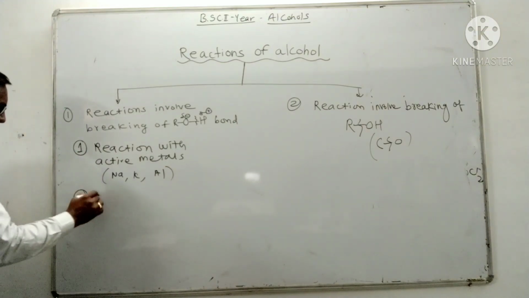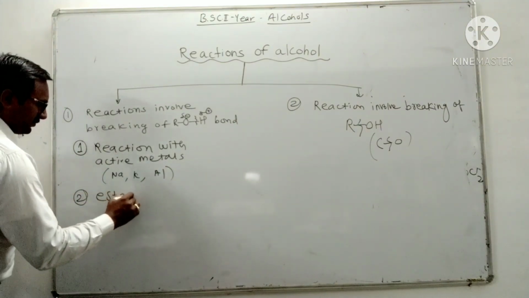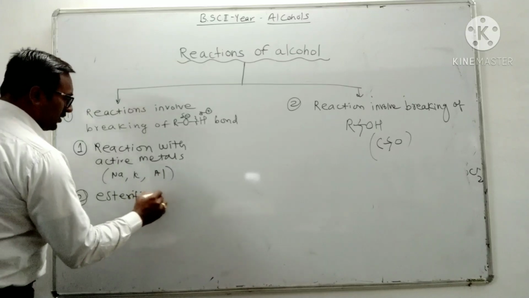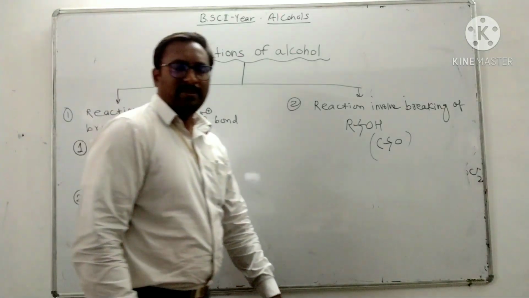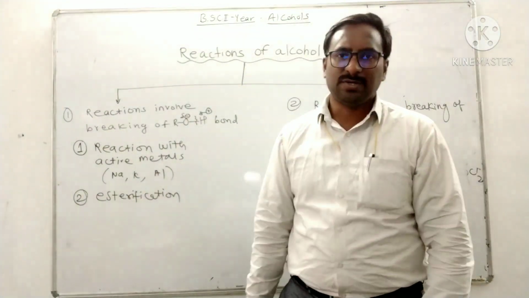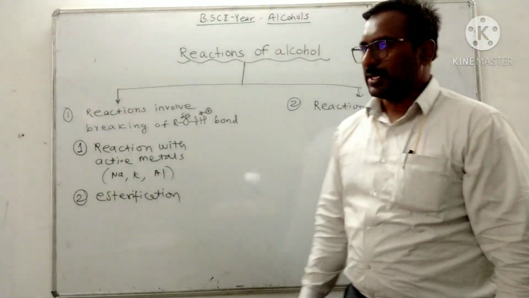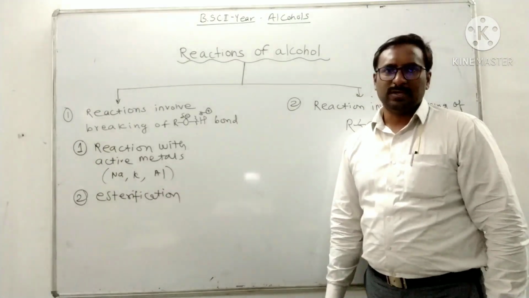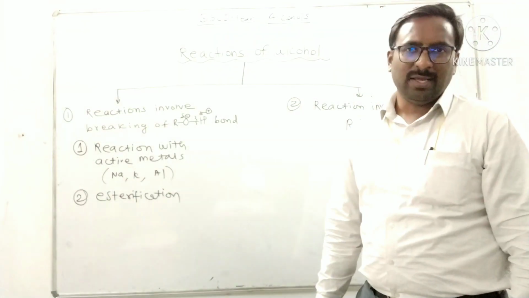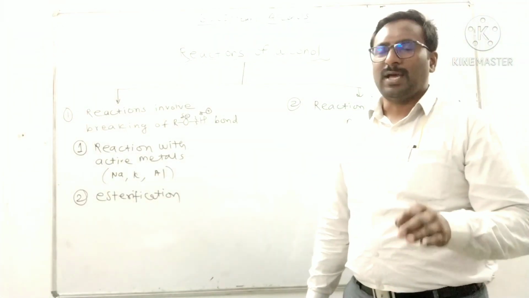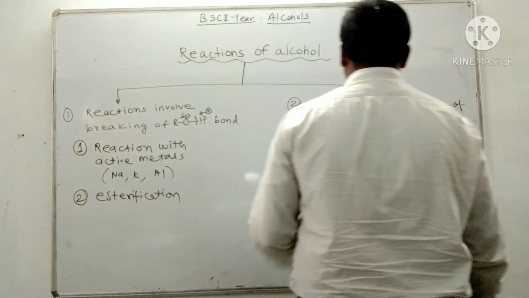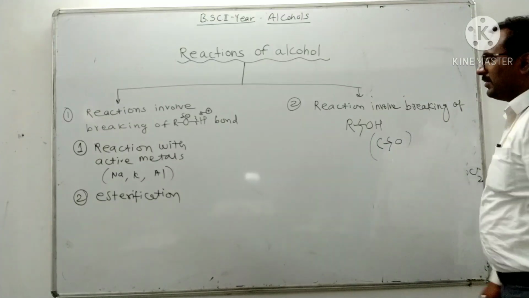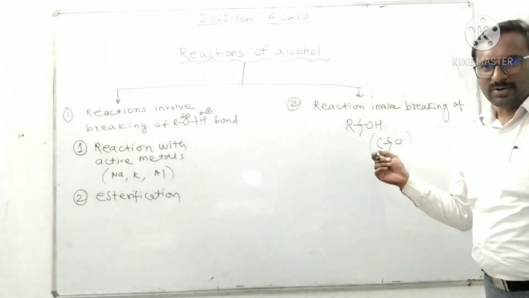The second type is the esterification reaction. When alcohol reacts with an acid, there is formation of an ester. This reaction is carried out with concentrated acid as a dehydrating agent, and H2SO4 is used as a catalyst. Then come the reactions involving breaking of the carbon-oxygen bond.